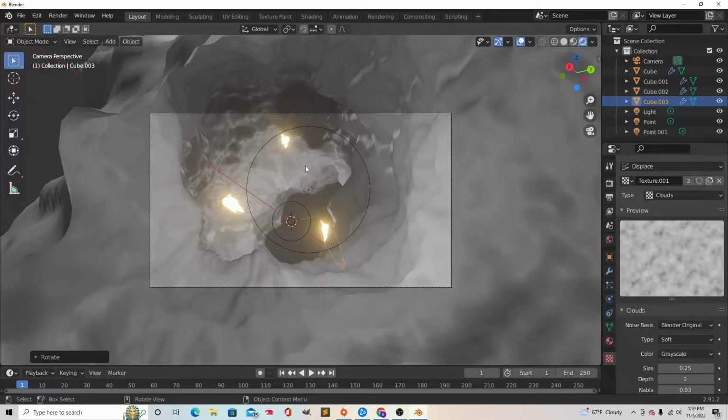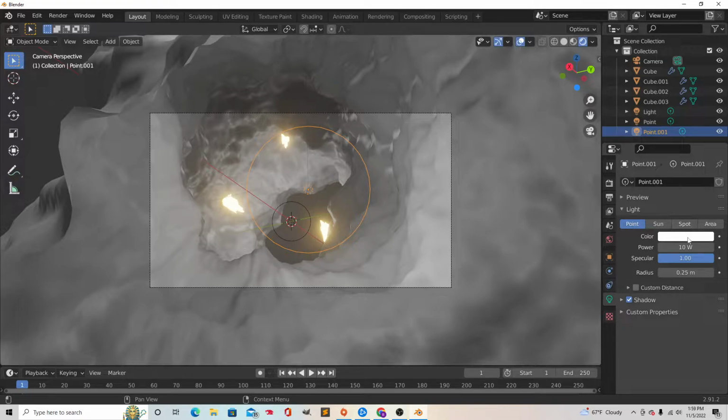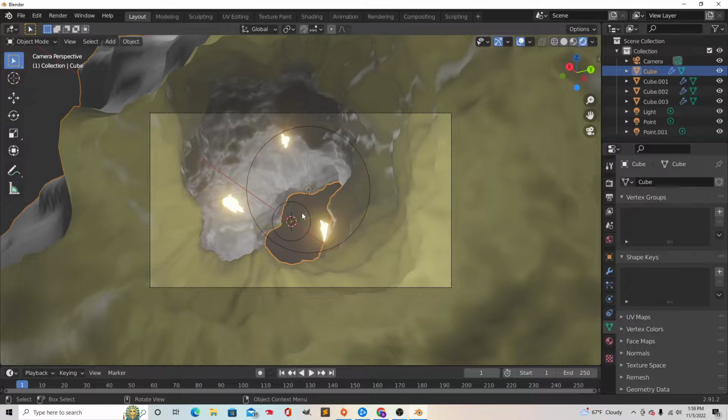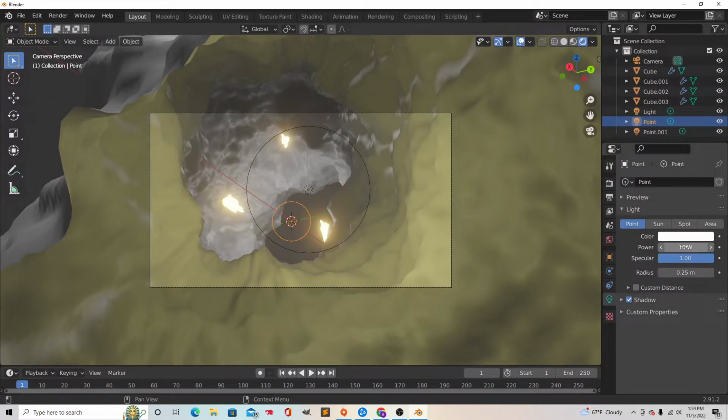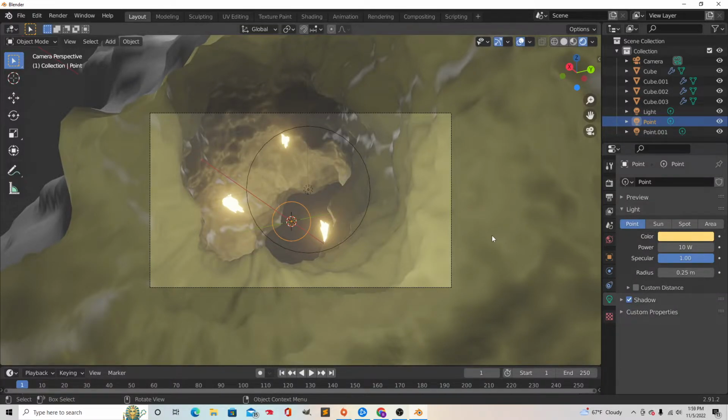And what we want to do is actually colorize the lights so it gives a distinctive color, like so. There you go. So it matches with the lighting in the crystals and stuff.